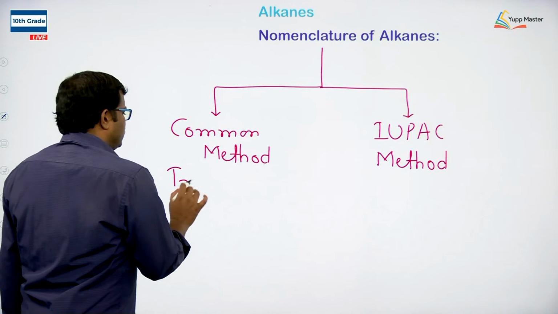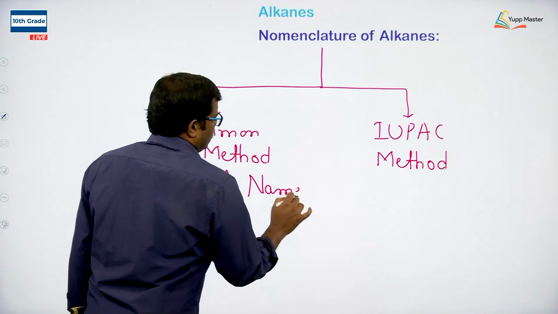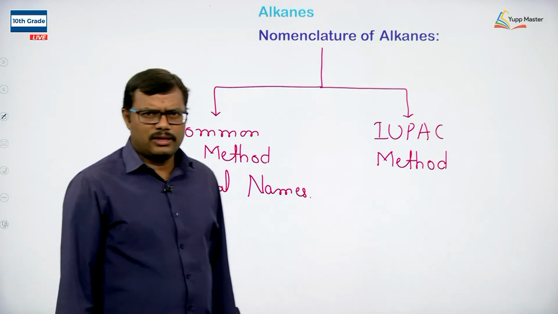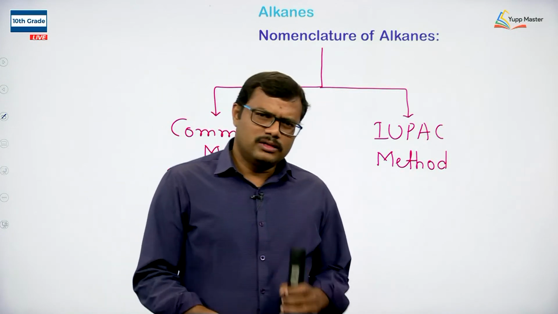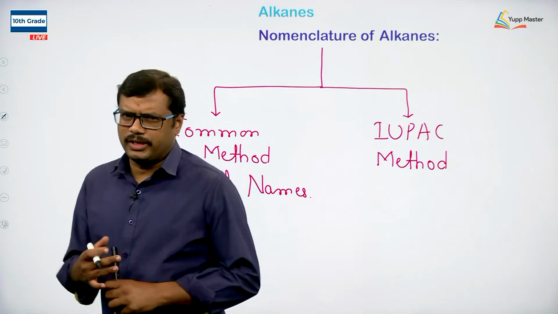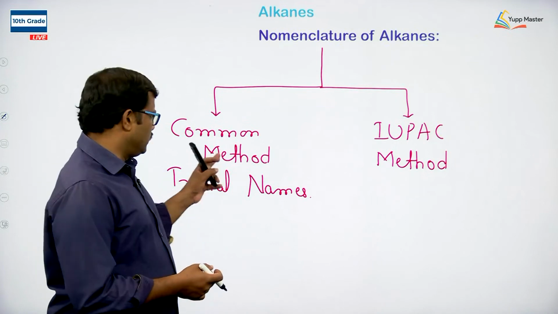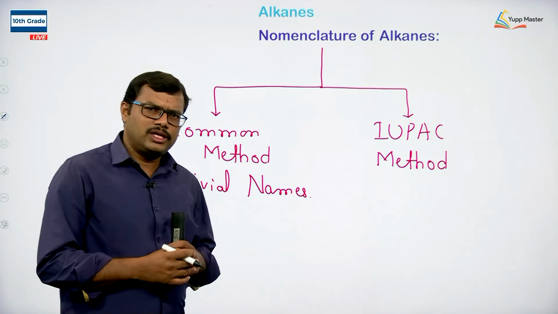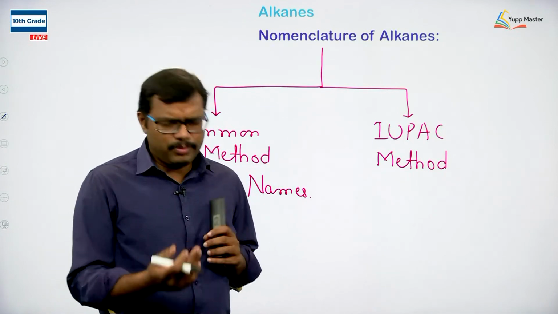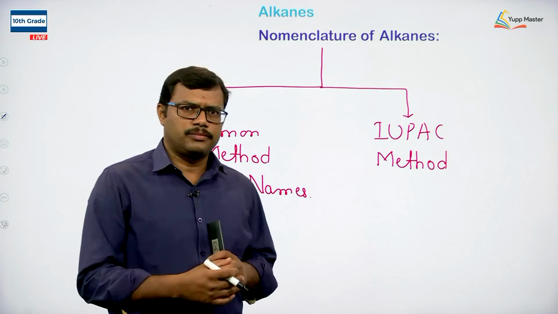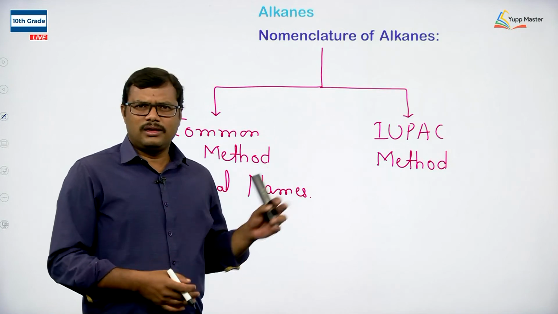Here the common naming system is also called the trivial method or trivial names. Generally the common names and trivial names are taken from the sources from where the compounds are obtained, or the areas from where they are obtained. Based on that they have been named accordingly, and of course this leads to confusion, because we have a huge number of organic compounds, and day by day the number of organic compounds is increasing. As the number increases a lot, the common naming system becomes tricky in order to identify these compounds.